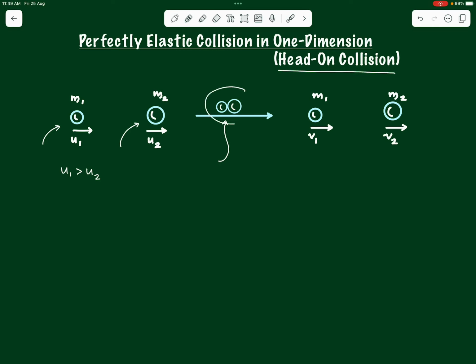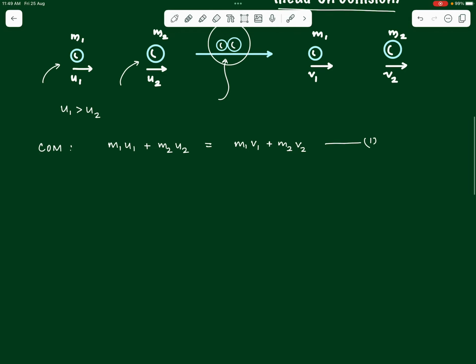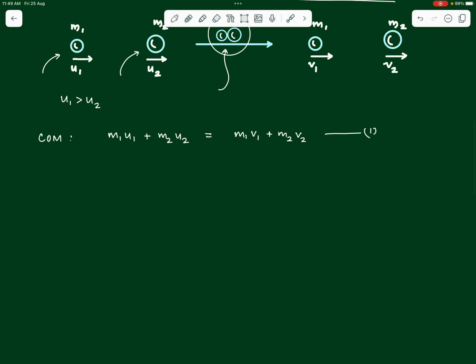And if we consider both the colliding bodies as one single system, then there is no external force acting on the system, and we can use the law of conservation of momentum, which in this particular case will be nothing but the initial momentum m1 u1 plus m2 u2 is equal to the final momentum m1 v1 plus m2 v2, right? Let us number this equation. Let's call it equation number 1. We shall be using it later on.